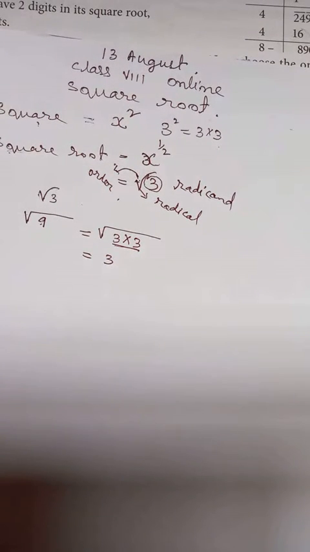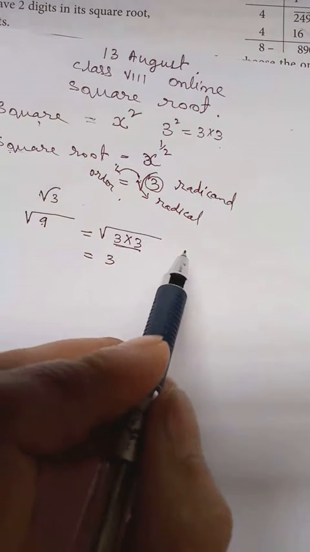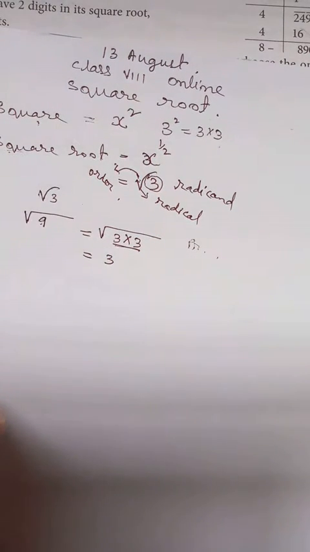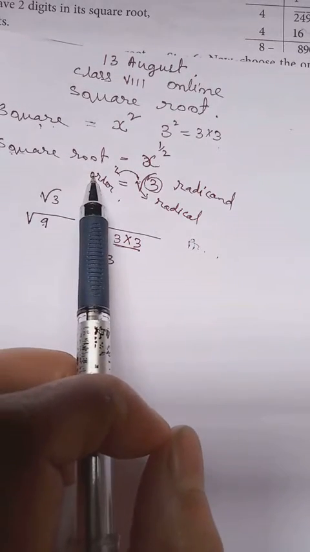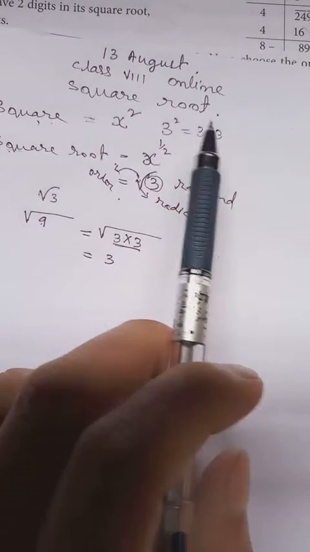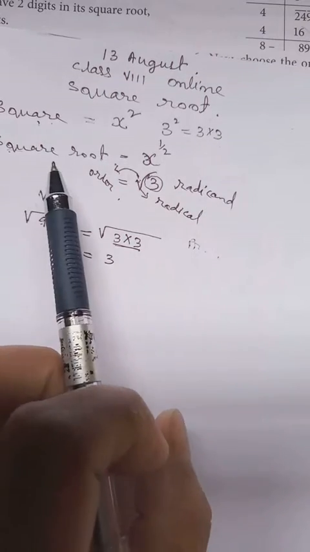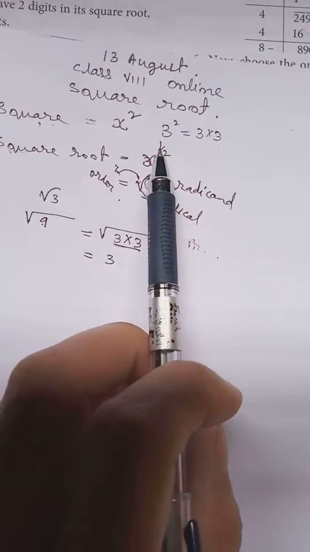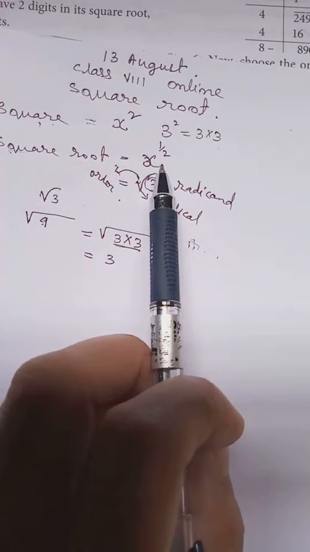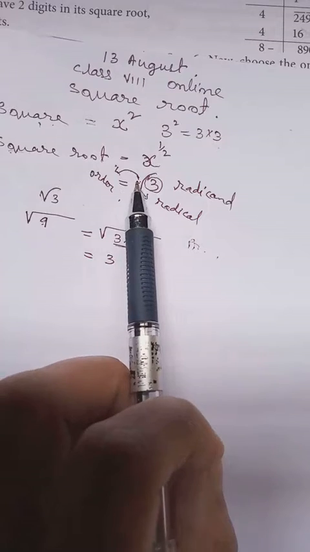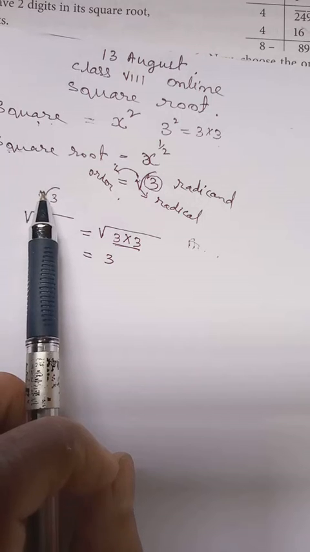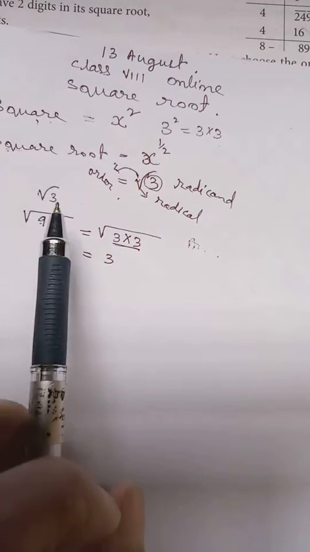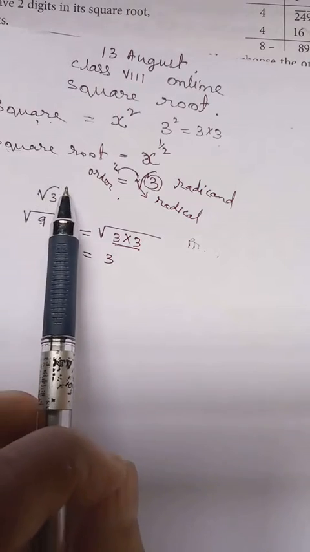There are different methods to find square root, but we will do only 2 main, that is prime factorization and long division method. So remember, square and square root are not the same. Square means to the power 2, we multiply or we double it. When we say square root, it means to the power 1 by 2 if we write in the exponential form. Or if we use the radical form, then we put this sign which is known as radical sign. But when there is no number here, that means it is of the order 2, or what we call square root.